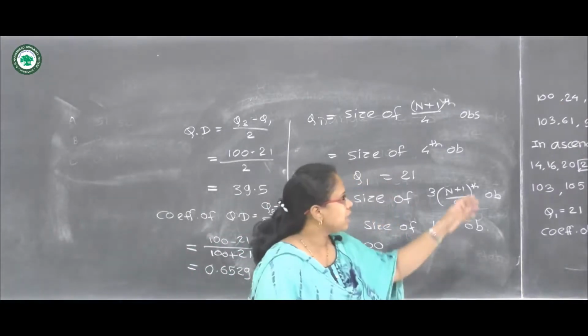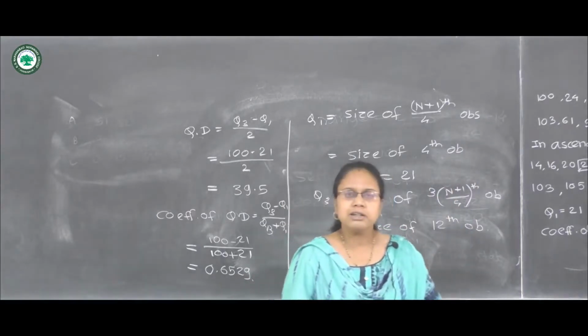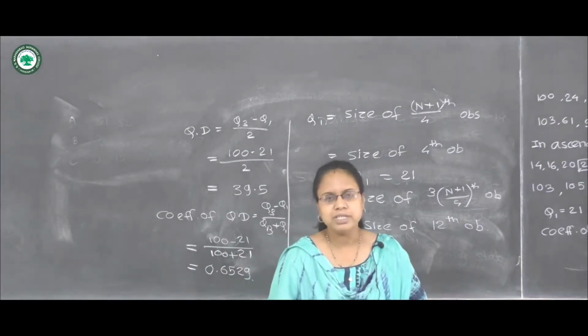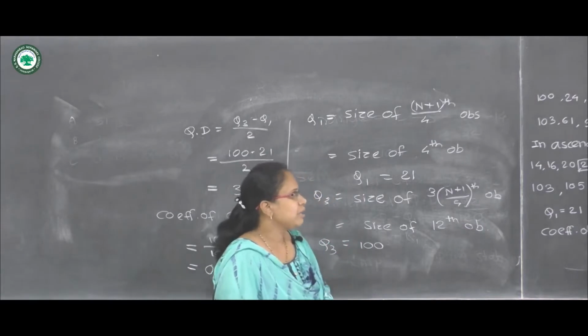So here the data was ungrouped. If the data is a frequency distribution, meaning xi and corresponding frequencies are given, in this case we can use the formula to calculate quartiles.